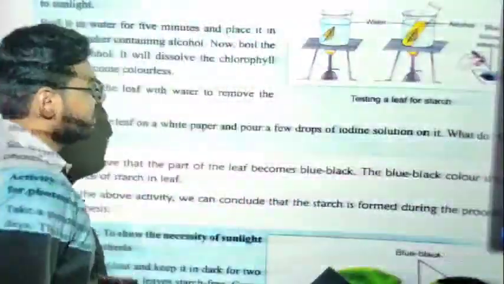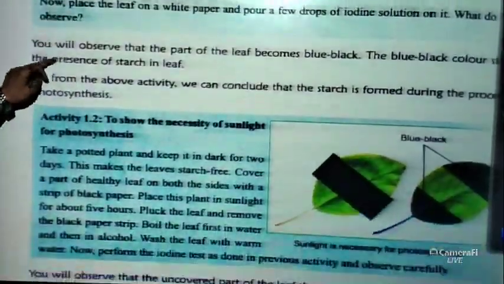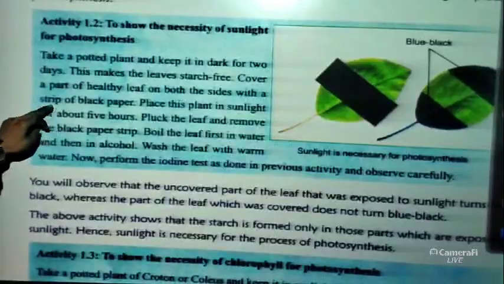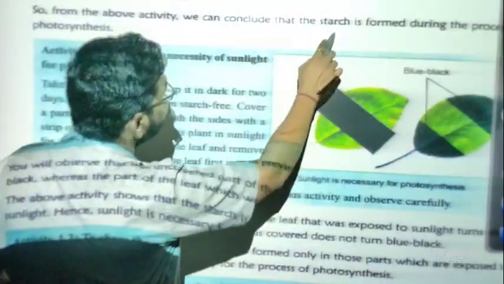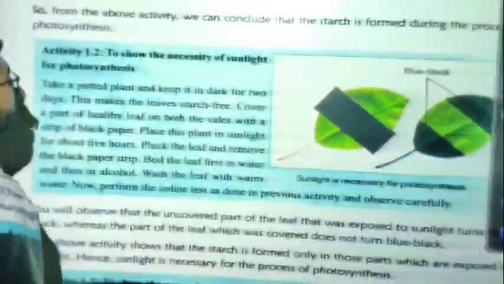Okay. So this is the first activity. Now next one, just have a look. So from the above activity we can conclude that starch is formed during the process of photosynthesis.